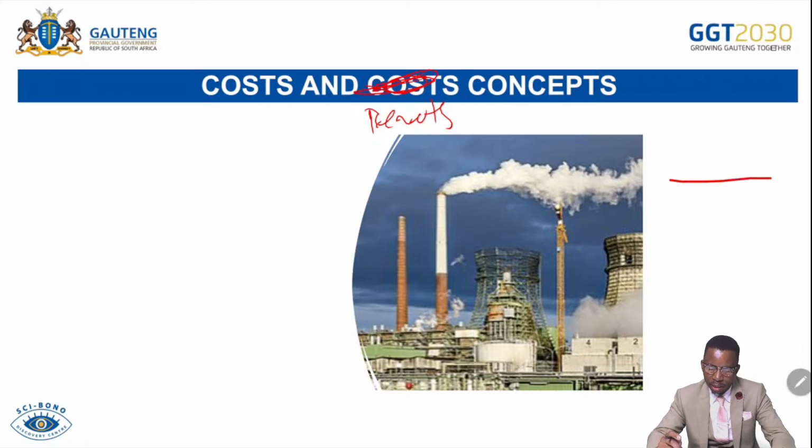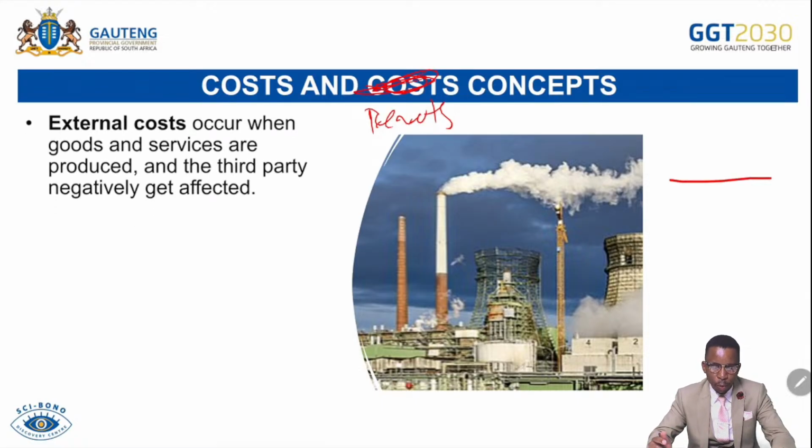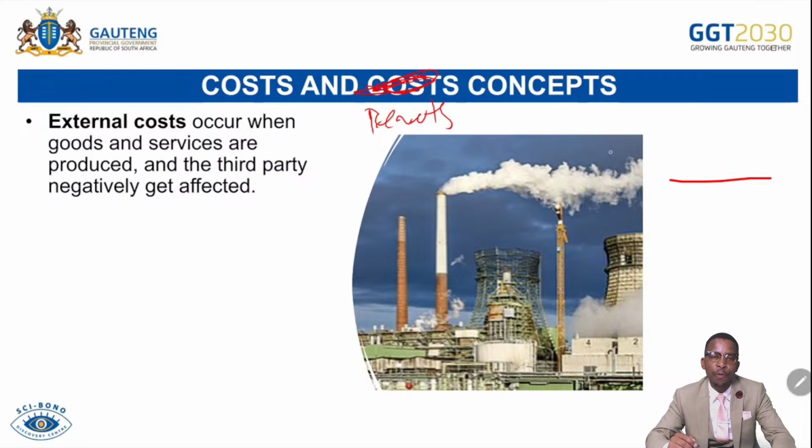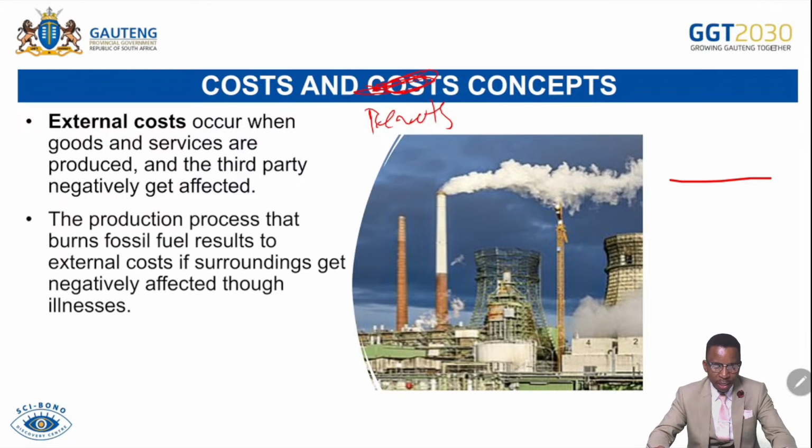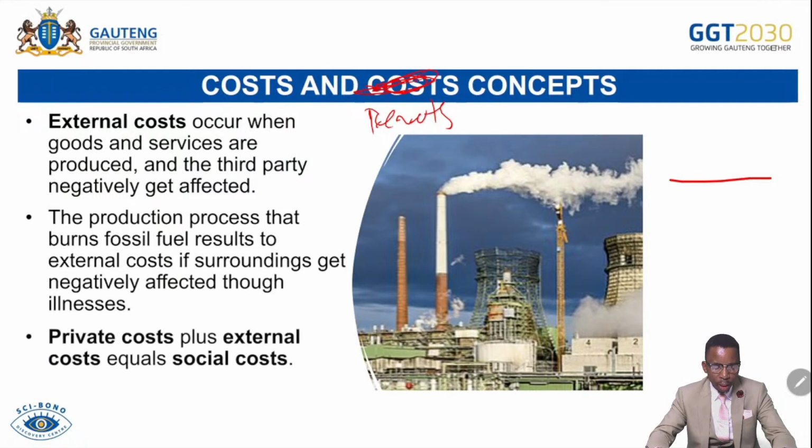So you can see here we have the burning of fossil fuel. External cost occurs when goods and services are produced and a third party is negatively affected. That's when the firm is producing by burning fossil fuel as it produces goods and services, then people of the area are infected by the pollution and get asthma. That is considered to be external cost. The production process that burns fossil fuel results in external cost as the surroundings get negatively affected through illnesses. Private cost plus external cost equals social cost.